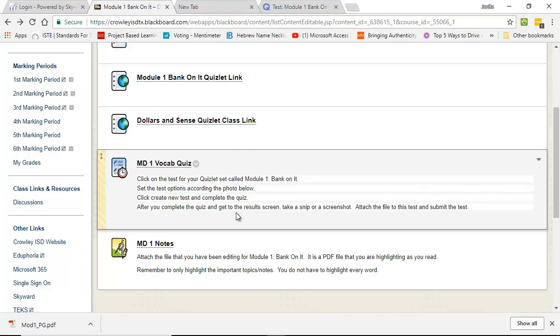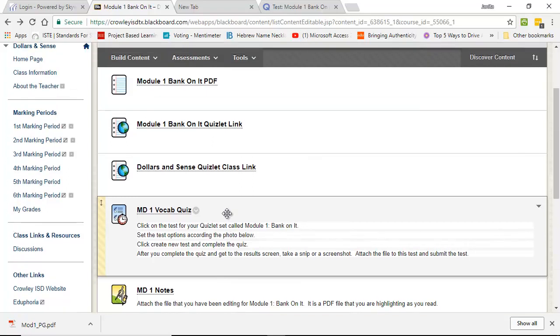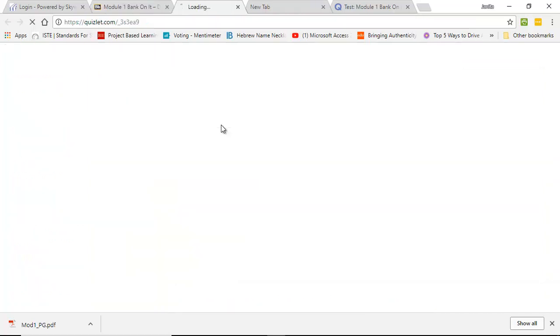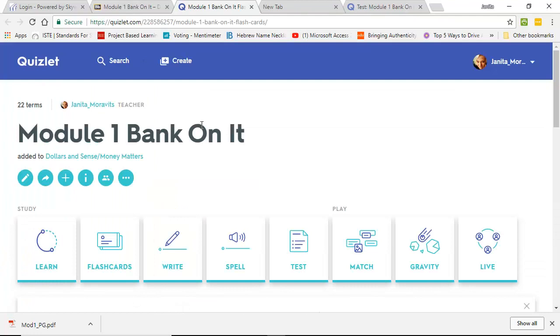After you complete the quiz and get to the results screen, take a snip or a screenshot and attach that file. On this one, you're not answering questions. So here are the steps that you might want to follow. First, go up here to your Quizlet link so that you have it open. Your Quizlet link is right here. That way you know where to go.